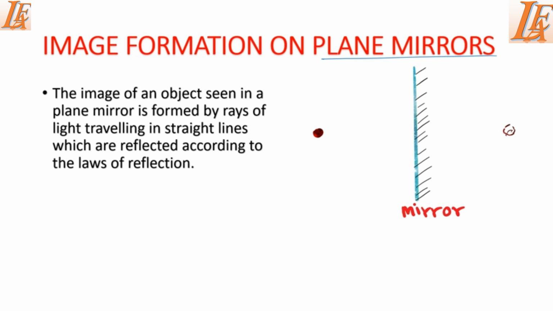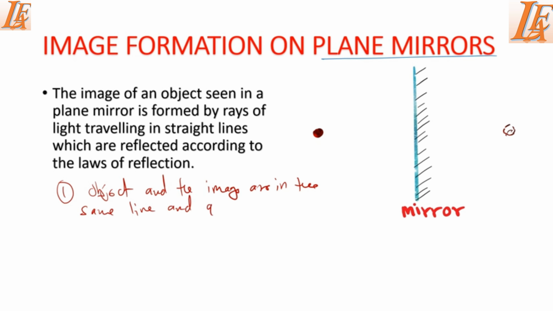The first point is that the object and the image are in the same line and 90 degrees to the mirror.